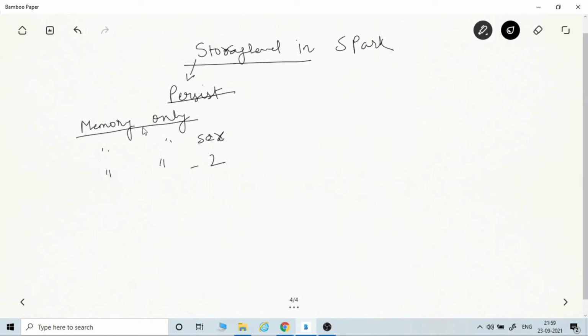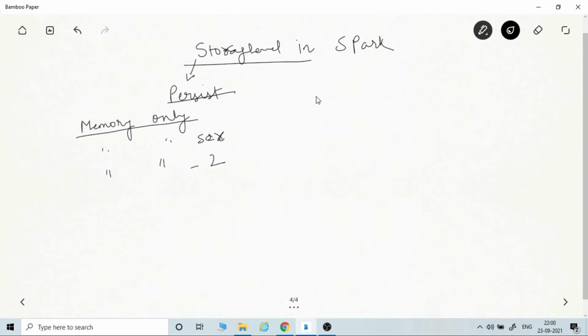Then we have memory only 2, which says store everything in memory, but store 2 copies of each of the partitions. There are various other options like memory and disk, memory and disk serialized, memory and disk 2, memory and disk serialized 2, disk only, and disk only 2. I'm not going to write all of this. I will provide the link where you can go through it in brief and understand. It's very easy to use.